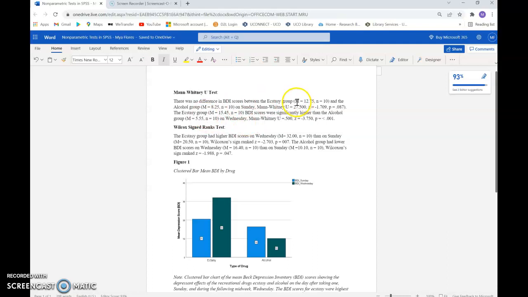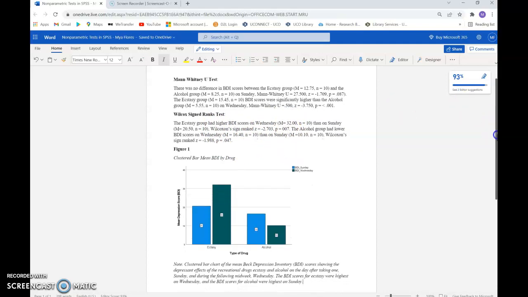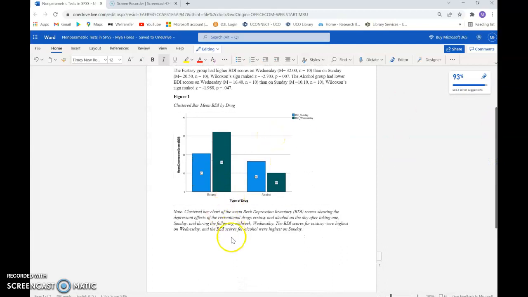And then, of course, I added the mean, and the Mann-Whitney U score, the Z-score, and then the significance. And then for the Wilcoxon rank tests, I wrote that the ecstasy group had higher Beck Depression Inventory scores on Wednesday than on Sunday, and that the alcohol group had lower Beck Depression Inventory scores on Wednesday than on Sunday. And then again, the mean, the Z-scores, significance. And then this is my clustered bar graph or bar chart.